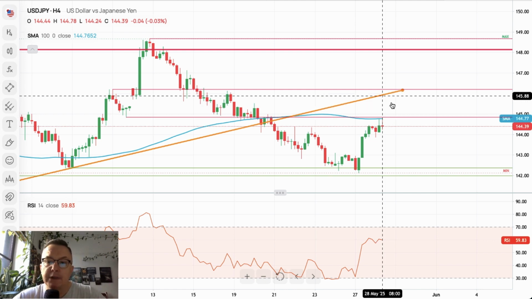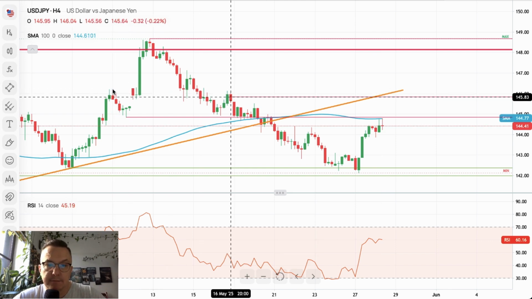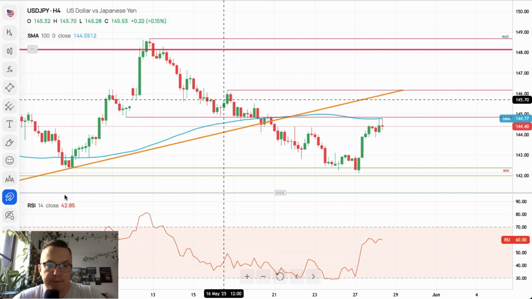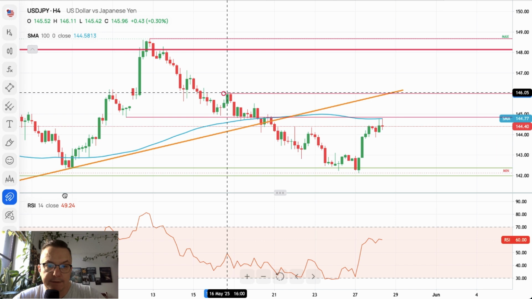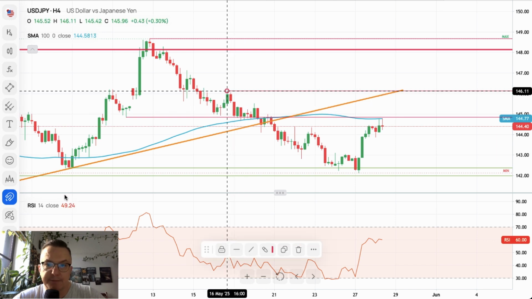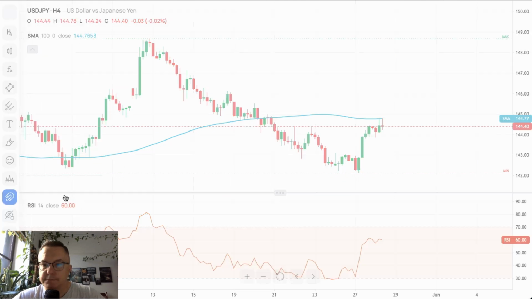If they break higher, of course the test of the trend line from below might happen, and even the test of this technical level here. Let me just mark it, there you go, and even the test of this level here might be possible. This is the level of 146.11.